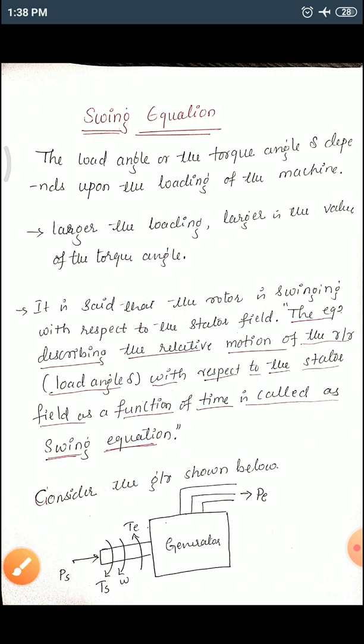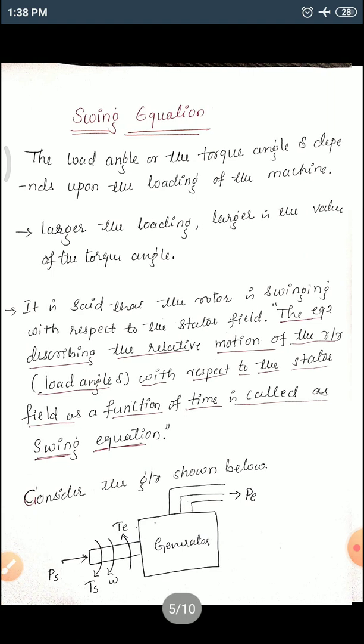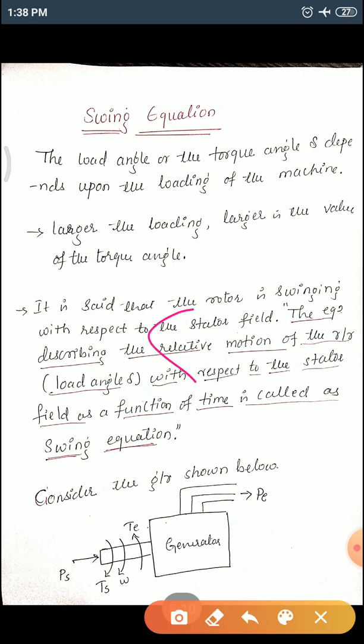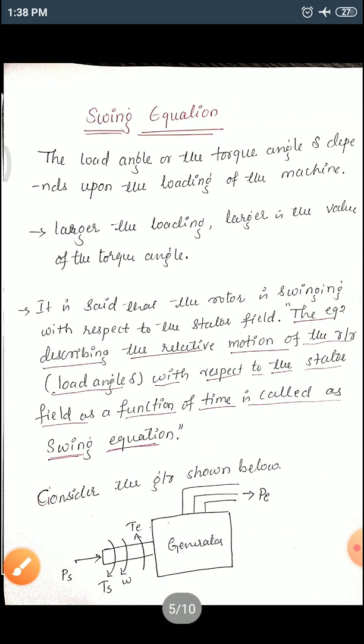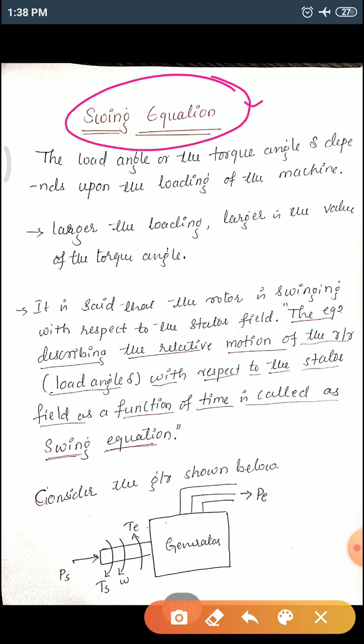We'll study what is meant by the swing equation because of this reason. Delta is changing rapidly, moving to and fro. Remember, this swing equation is studied for stability analysis purposes.